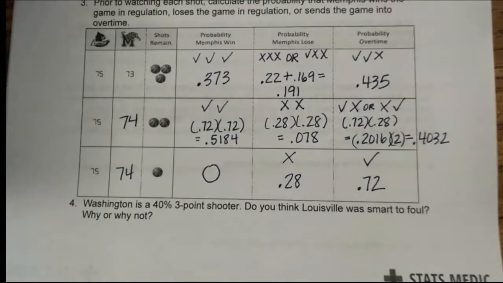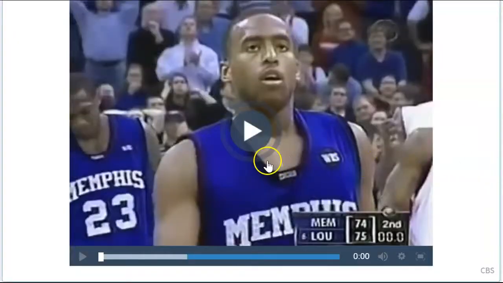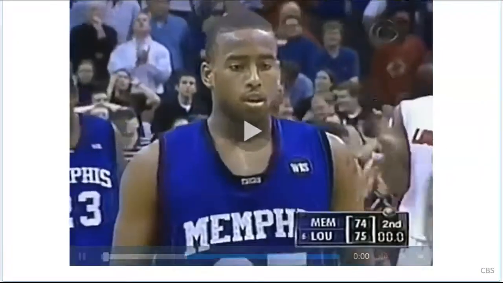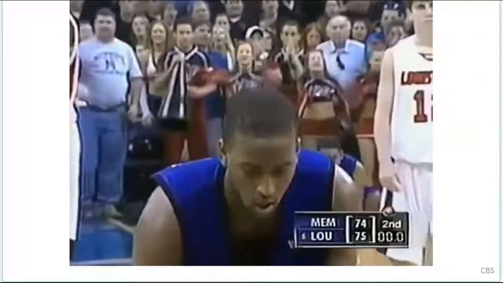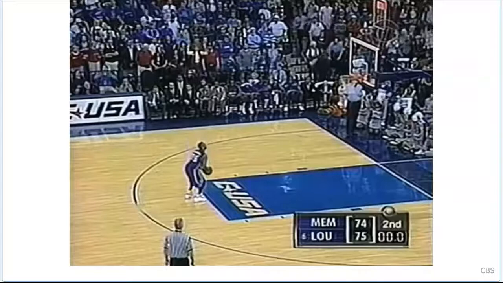All right, I wonder what's going to happen. So let's take a look and see what happens in this game. All right, so here he is. He's going to take his final shot. Vern, I will be hard-pressed to tell you right now that you'll see a more pressurized situation this year. Tournament's on the line.